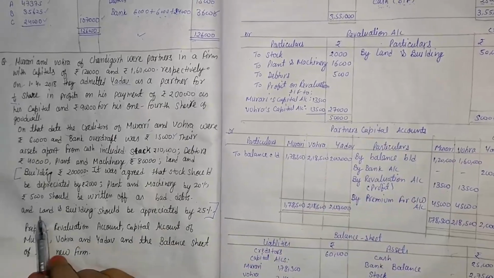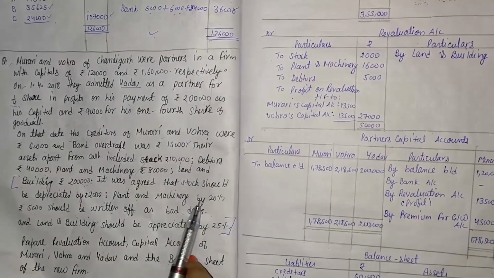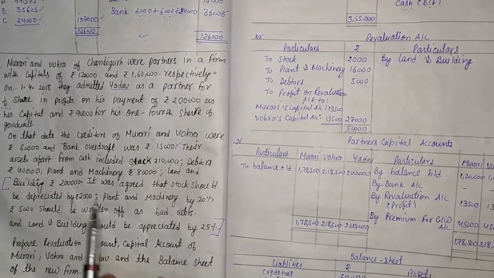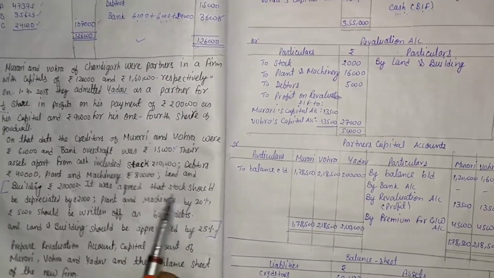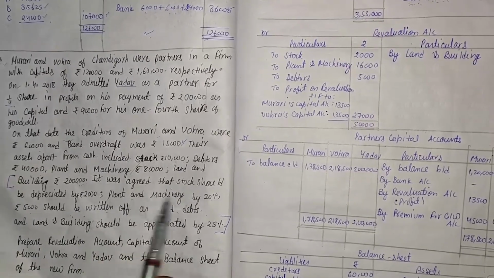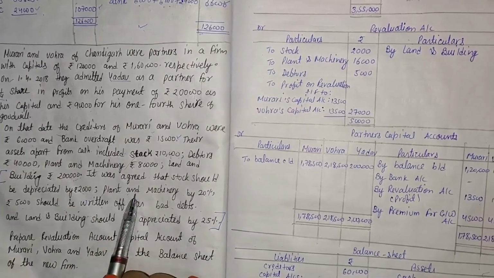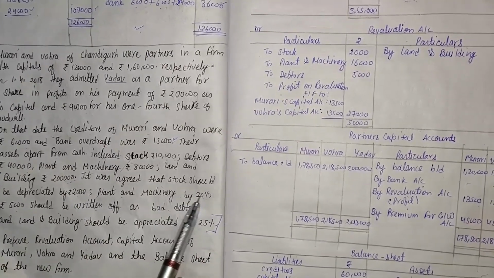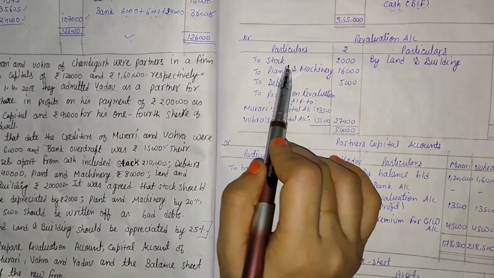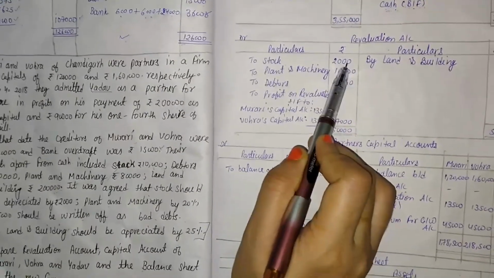Here the question is given: land and plant and machinery depreciated by 20%, and stock is also depreciated by 2,000. It means that two assets decrease. So stock value depreciated by 2,000 and plant and machinery depreciated by 20%. Here to the stock account, because the stock value reduced by rupees 2,000.